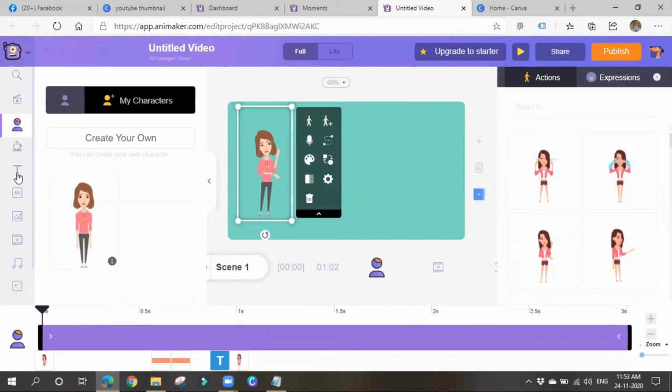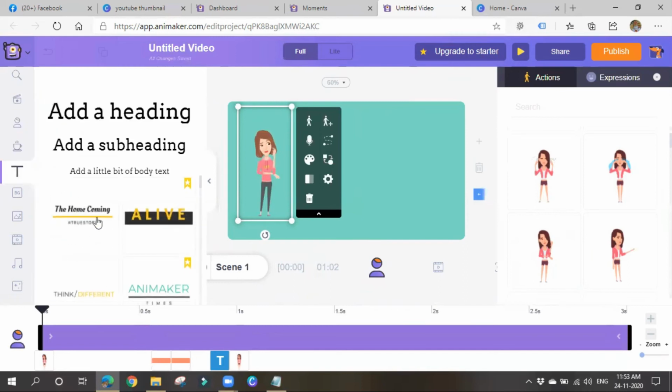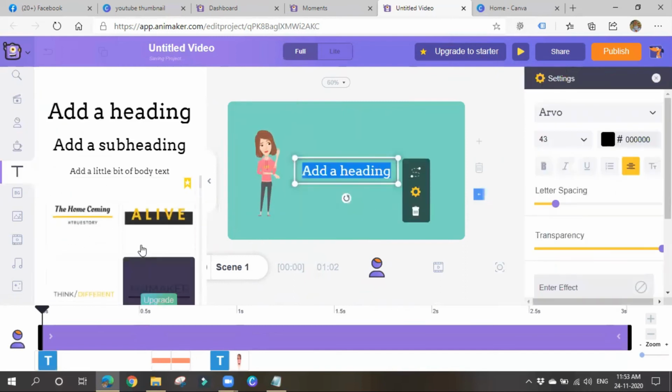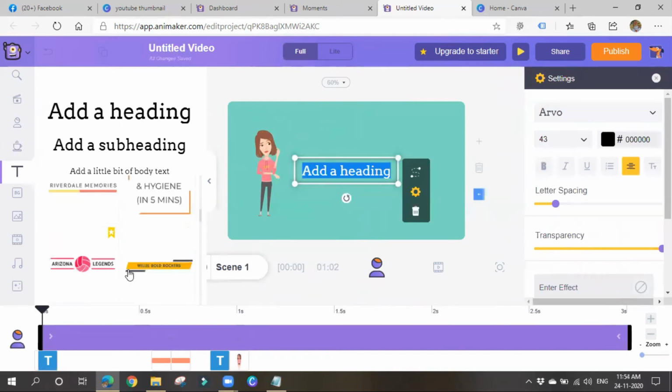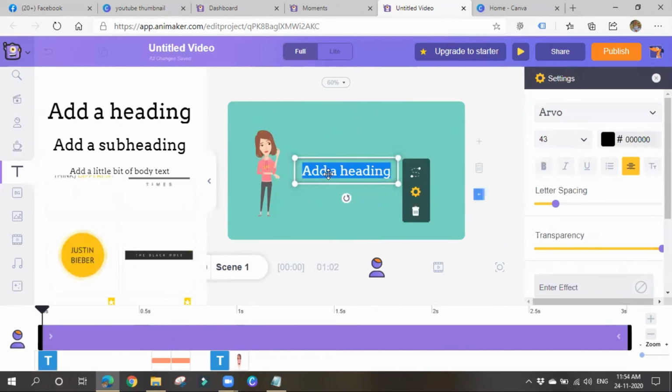Okay, so now I can add some text also. So I'll add some heading. If you want to go for any kind of designs, in case of text, you can go for them. I'll simply add, want to learn something or want to grow in your career, like such, I'll write something. So you can create your own presentations. It will be very good.